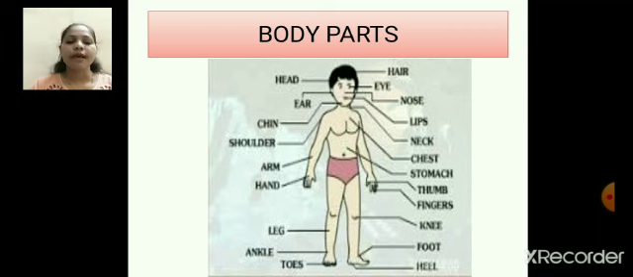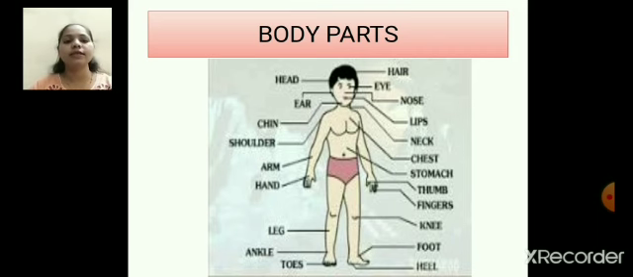Starting from head, ear, chin, shoulder, arm, hand, leg, ankle, toes. So children, in this figure you can see the names of external body parts. Which are these external body parts?